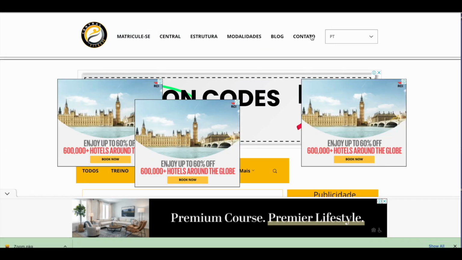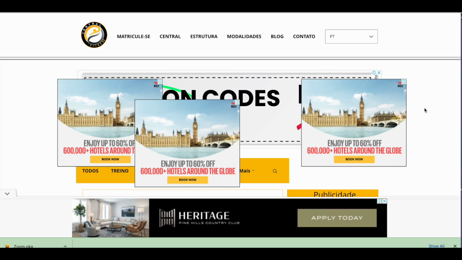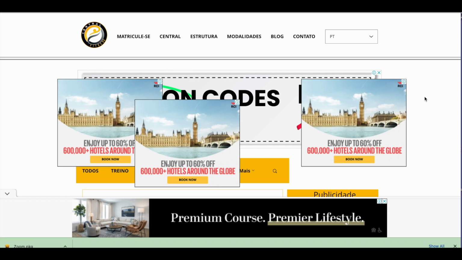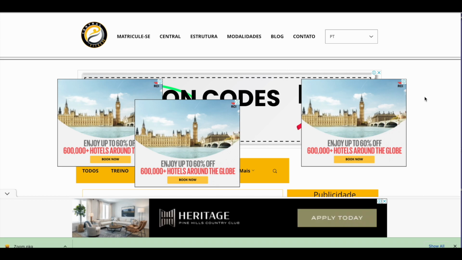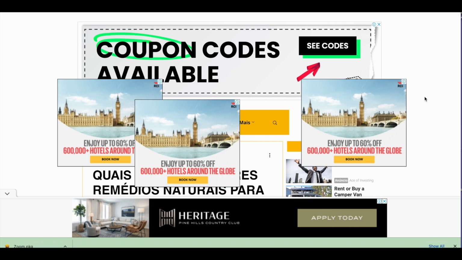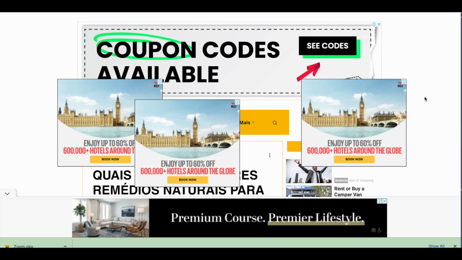This is my website, but first I'm going to go here. I know this is in another language, but I can also switch it to English, but I'm going to leave it like this because it's not about the URL. It's about the example, and it's a good example to show a poor example. See, there's an ad in the back.